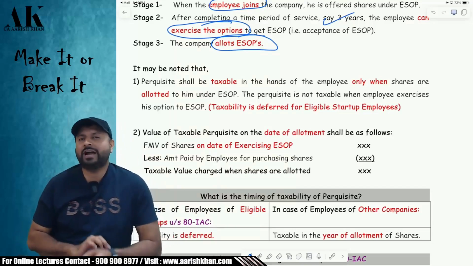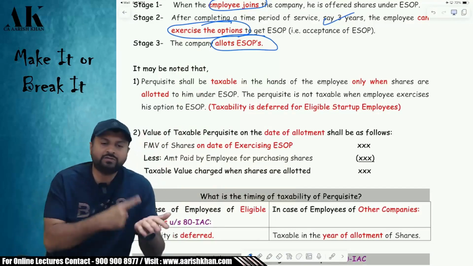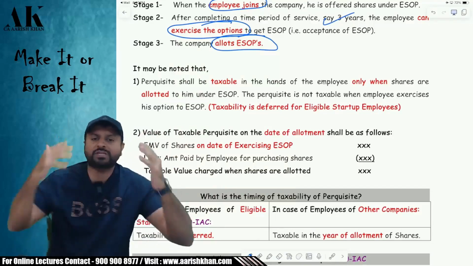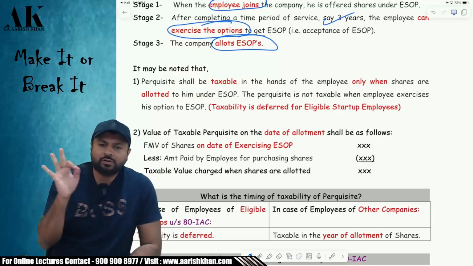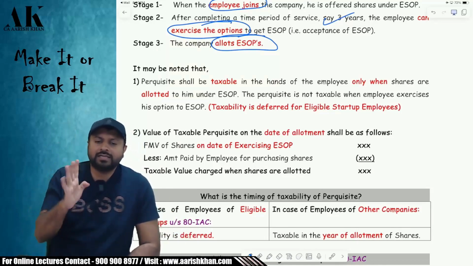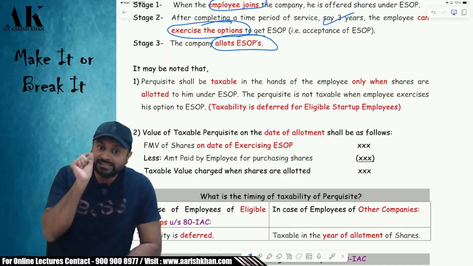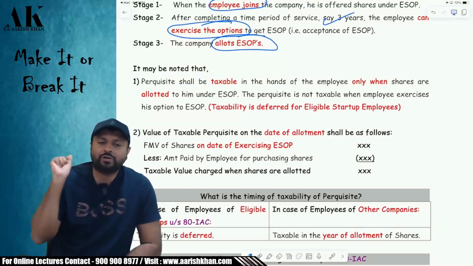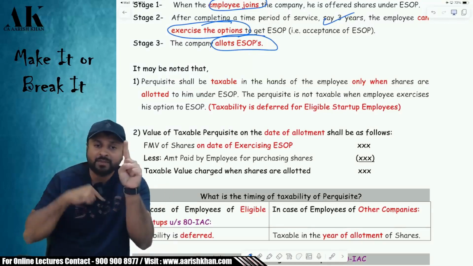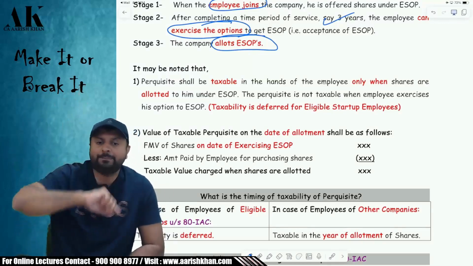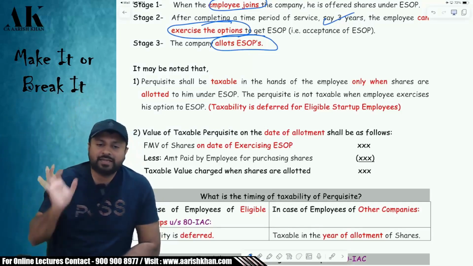But what will be the value for taxability? The value will not be the date on which I got the shares. The value will be the date on which I exercise the option that I want an ESOP. For example, on 15th of December 2023, the company offered me an ESOP. I said yes, I want the ESOP. I exercised the option on 15th of December. That is the market value that will be relevant to determine the calculation. But it will not be taxable on 15th of December. For example, the ESOPs were actually allotted in April next year. It will be taxable in the next year, but the value will be of 15th December. Is everyone clear with this?